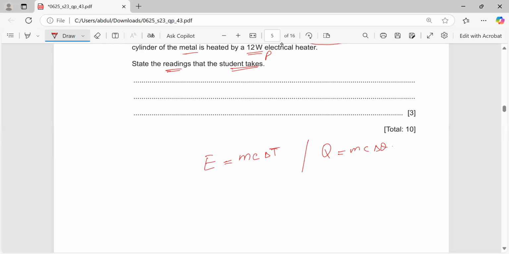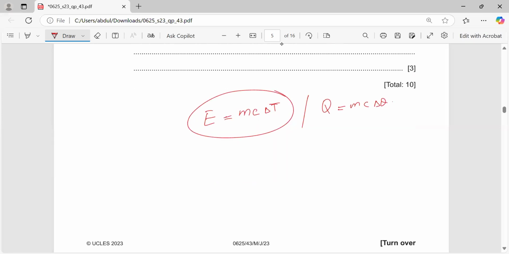Delta theta is the change in temperature in degrees Celsius. I have written delta T, which is change in temperature in Kelvin. And remember, change in temperature, either in degrees Celsius or Kelvin, is numerically equal. So E is equal to mc delta T.